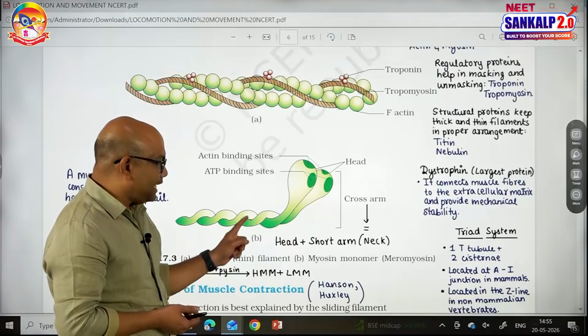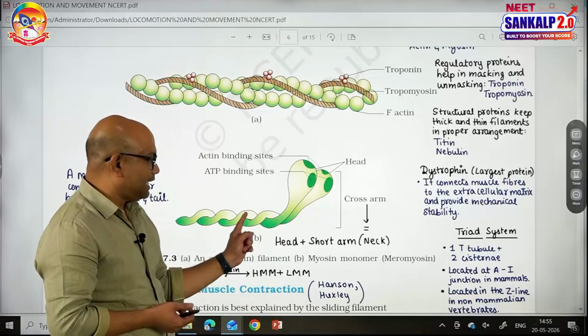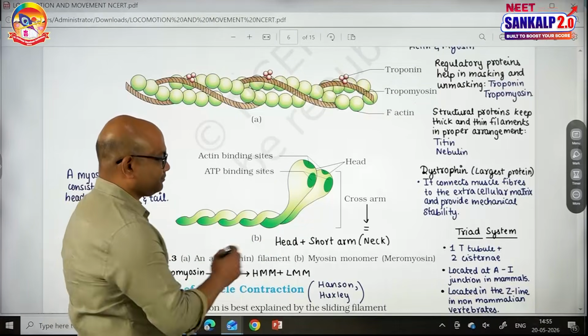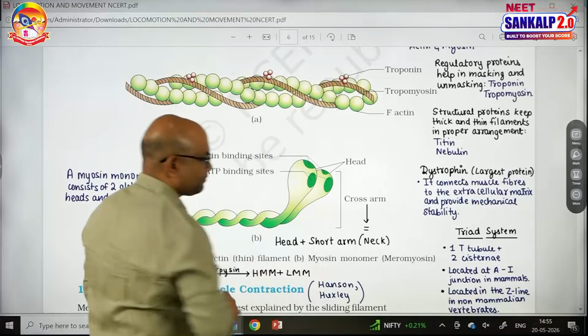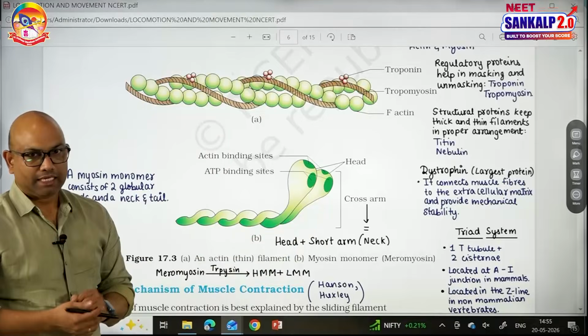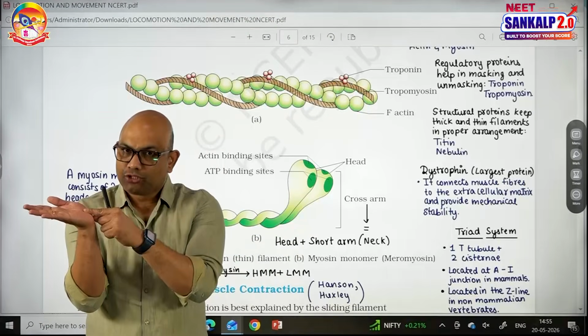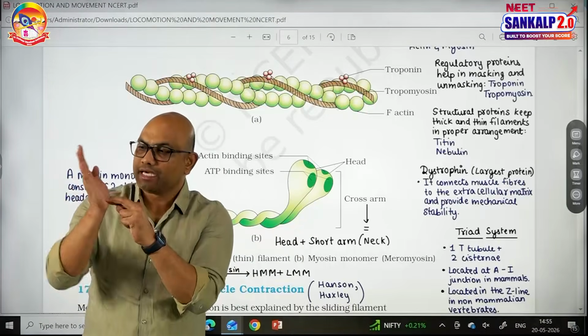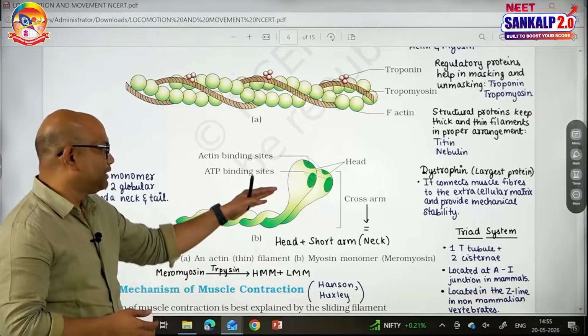The neck and tail together are called neck and tail. The neck is called the short arm. Head and neck together are known as the cross arm. It is called the cross arm because it shows orientation at regular intervals. Hence it is said to be the cross arm.